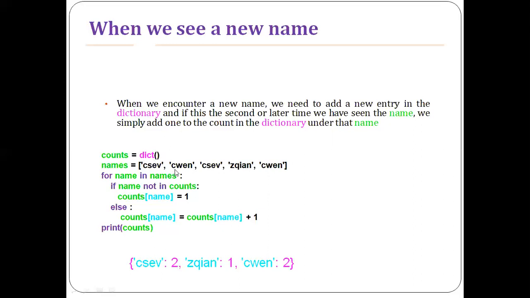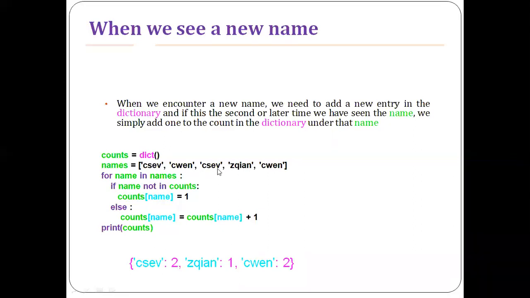And the second one is CWEN. Before entering it into the dictionary, I'll make sure that there is no lookup tag by the name CWEN already present in the dictionary. It should not be there in the dictionary. So what I'll do is that if the name is already present in the dictionary, I'll just update it, or add one to it. Otherwise, I'll add a new name into the dictionary.